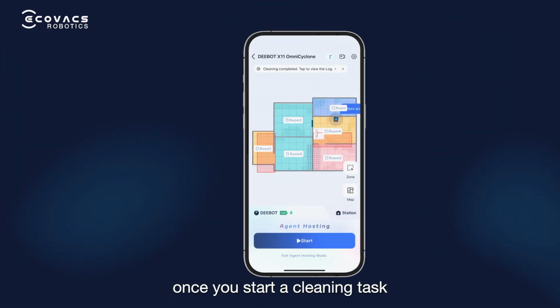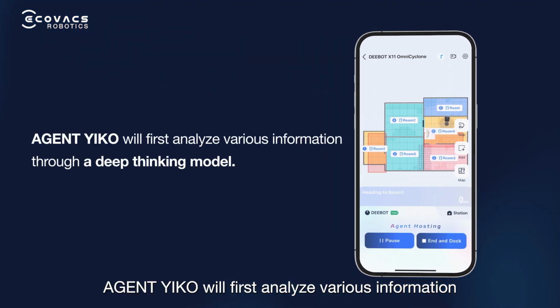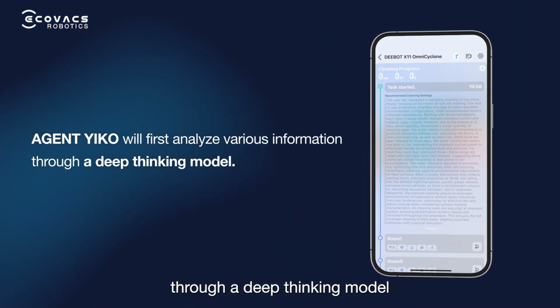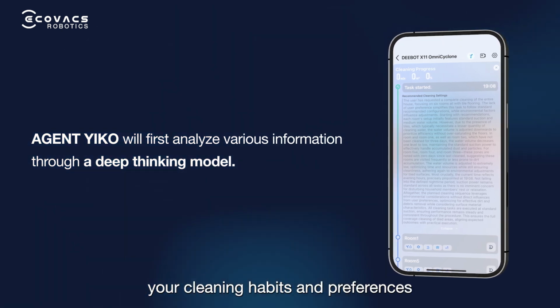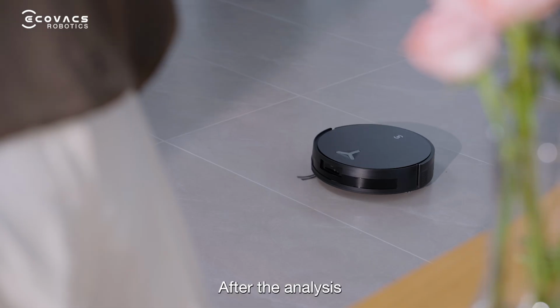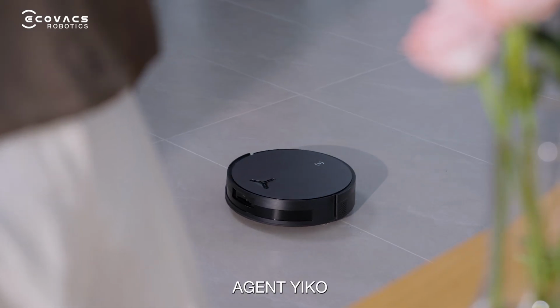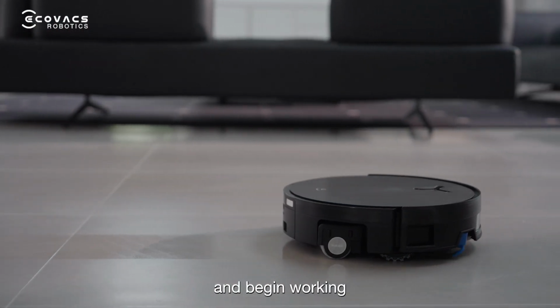In this mode, once you start a cleaning task, Agent YIKO will first analyze various information through a deep thinking model, such as your home's room layout, your cleaning habits and preferences, cleaning history, and the weather. After the analysis, Agent YIKO will automatically generate a complete cleaning plan and begin working.